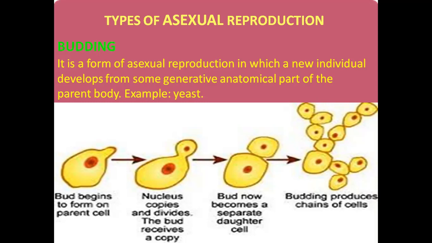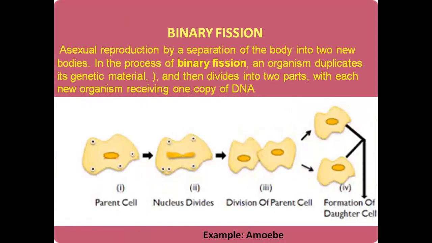Slowly that bud detaches and becomes a separate cell, and in the fourth diagram you can see that there are many such buds. So this process is called budding in yeast. It is one type of asexual reproduction. Let's see what is next. Binary fission. I have taken the example of amoeba.